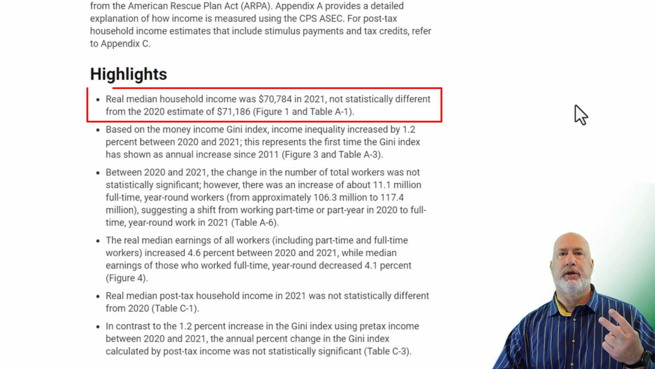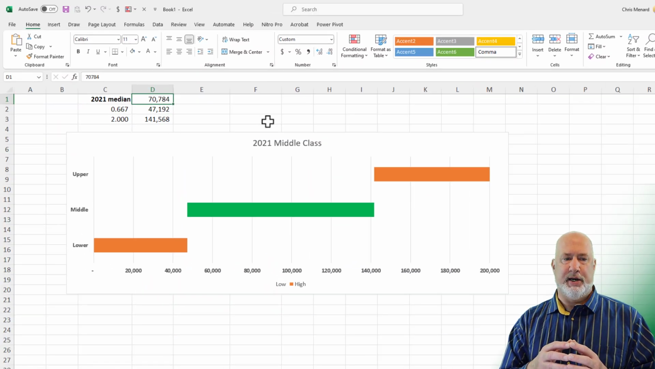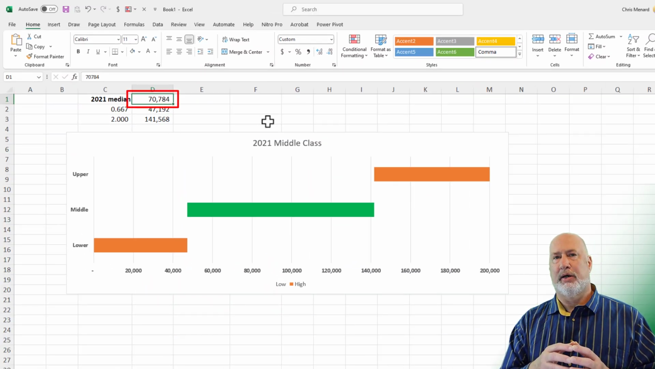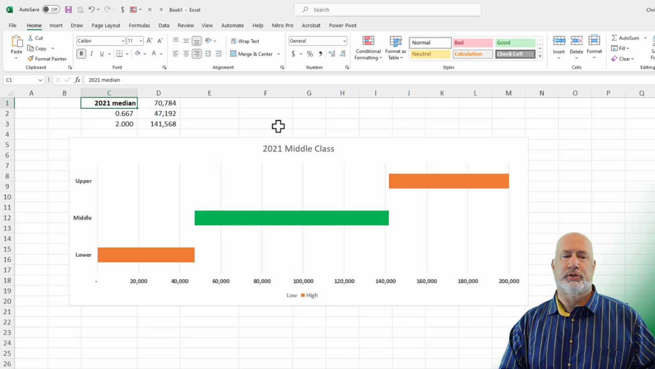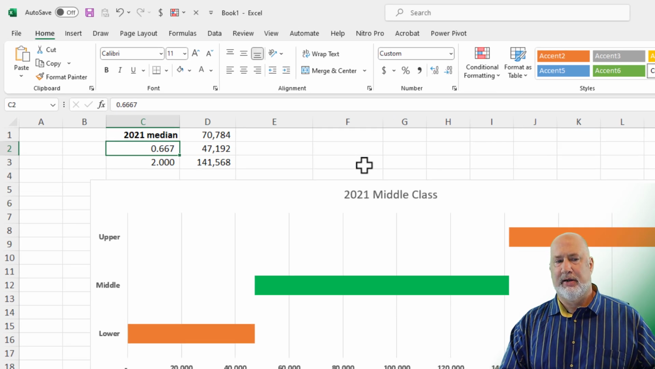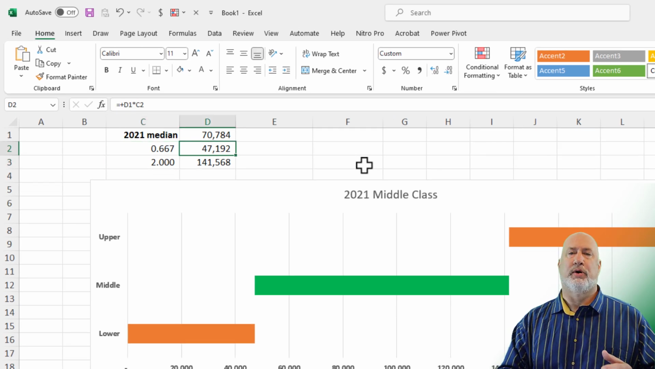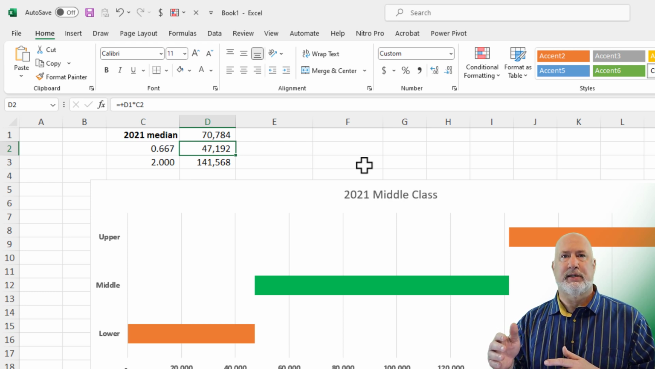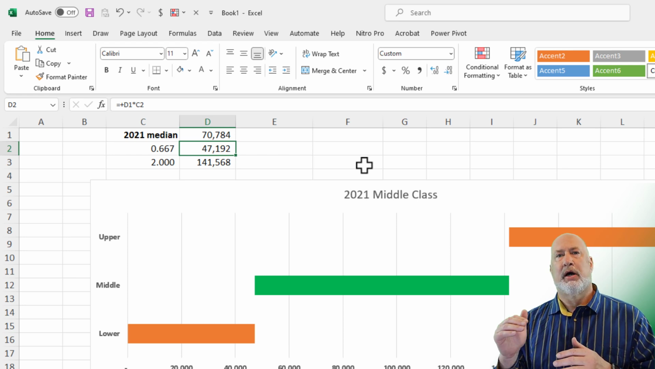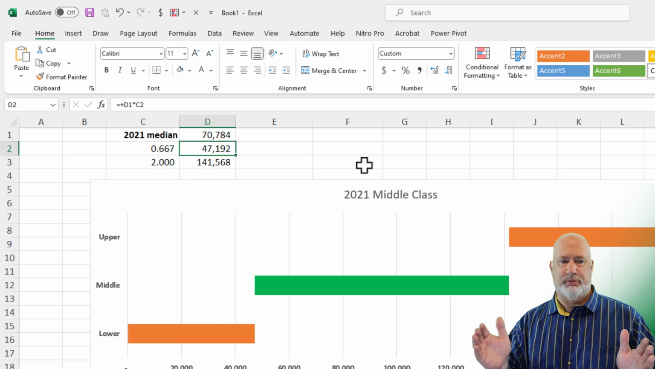So there are two numbers you need to use with whatever the median household income is. Now we're going to pop over into Microsoft Excel. I have Excel running. I'm in cell D1 showing you that 70,784. The two numbers we're going to use are 0.67 and the number 2. In case you're wondering why we're using those two numbers, that is the definition of the middle class. It is 2/3 of the median income, and it is 2 times the median income. That is your range, basically.